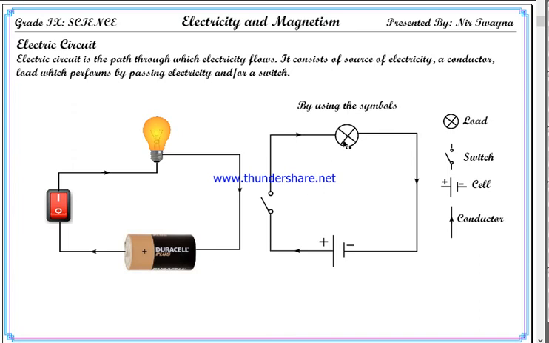You should know how to draw the electric circuit by using symbols, because in your advanced career, will you be able to draw everything like a real life object?